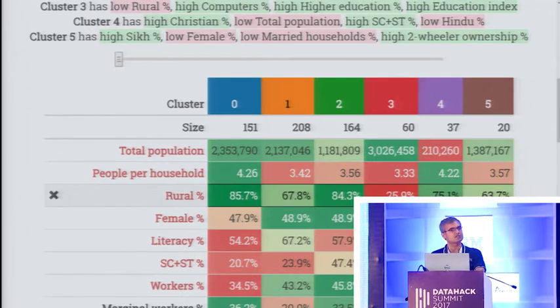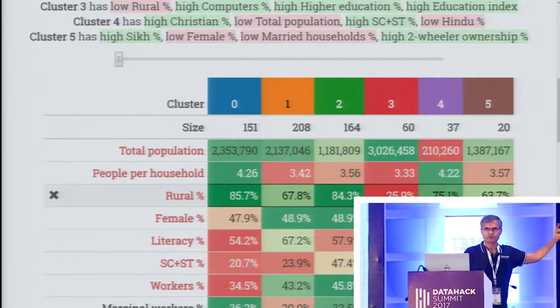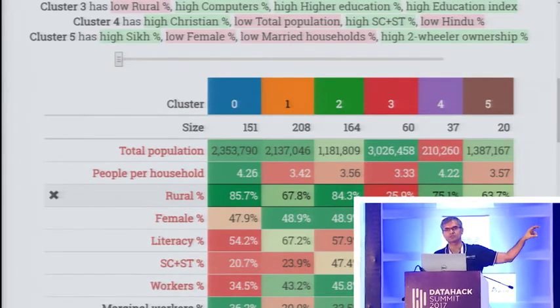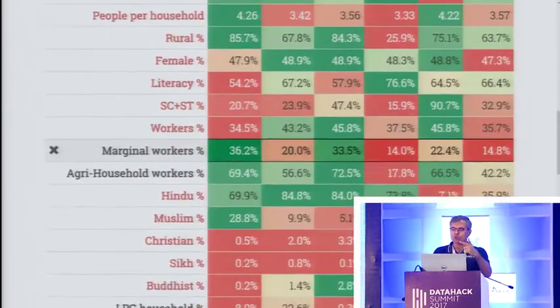Cluster 3 is one of the very few, in fact the only one that is low on rural percentage. But this you already knew, because we noted that cluster 3, the maroon cluster, was the one that was mostly in the metro areas, and by definition the metro areas are the ones that are less rural. Every other area is more rural. So this is just pointing us back to what we already knew, but also reinforcing that this sort of an interpretation is helpful. Now I could go step by step.